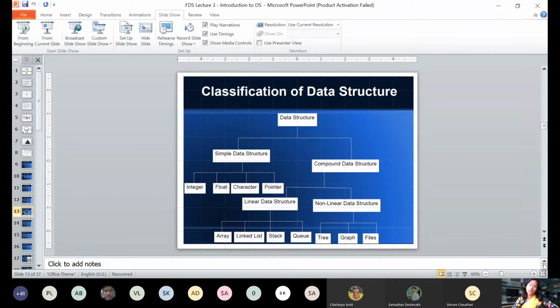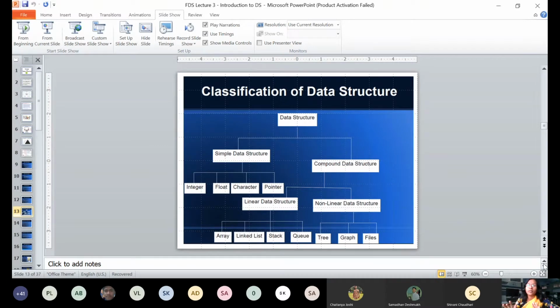Again, this word linked list, if you split it, you will get two parts, linked and list. List is okay. List is what? A collection of elements, a collection of items. But now they are linked with each other. Linked means what? It is possible for you to reach another element from the current one. I mean, if you have the address of one element, you can find out who is the next and then who is the next. That is, there is some pointer in between. One element pointing to the next one, and then the second element pointing to the third one, and then the third one pointing to the next one, and so on.